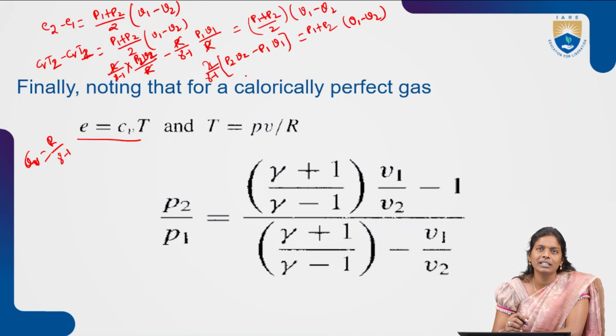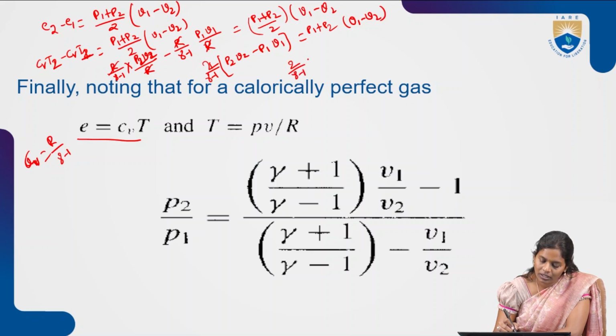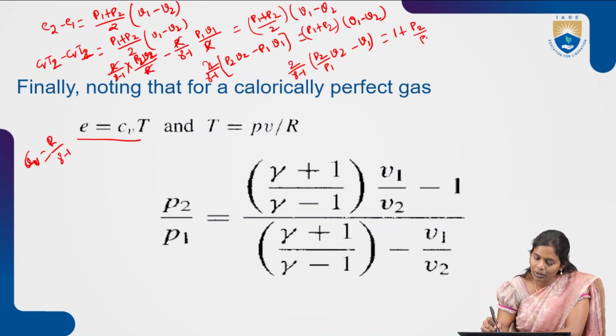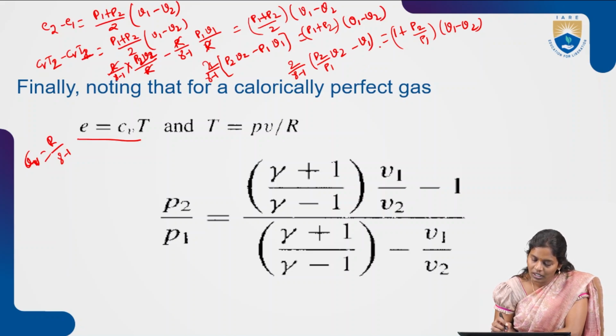So now if you divide the entire term with P1, then what will be there? 2 by gamma minus 1 into P2 by P1 into V2 minus V1. So this expression will be 1 plus P2 by P1 into V1 minus V2. So this is the expression which we will be getting. Now further, if we try to solve for this expression, we try to get the P2 by P1 terms one side and take the other terms to the other side.